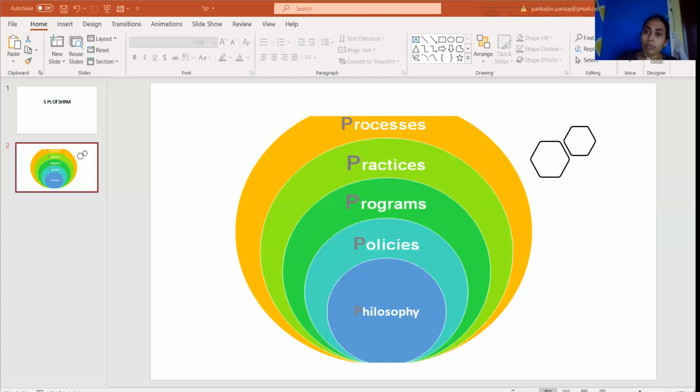Now we move towards the outer cores. So the fourth core is HR practices. For leadership, managerial and operational roles, it plays a very important role to motivate people and their behavior. These are the activities carried out in implementing HR policies and programs.